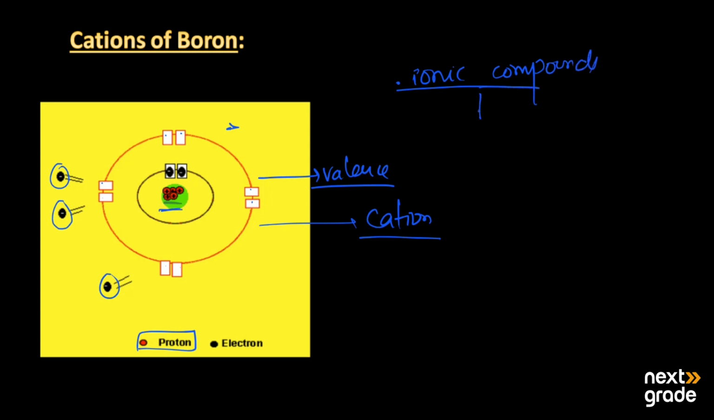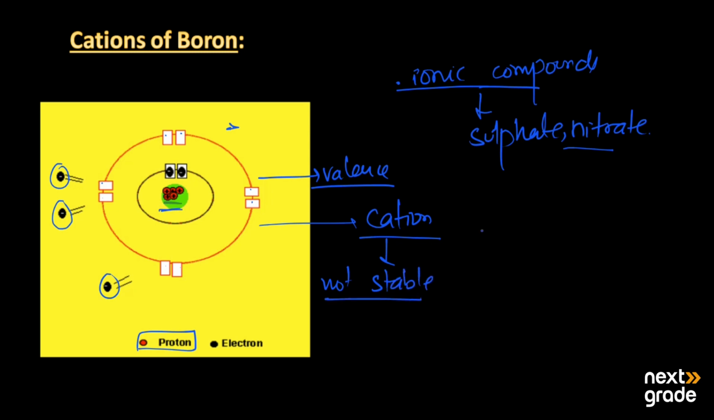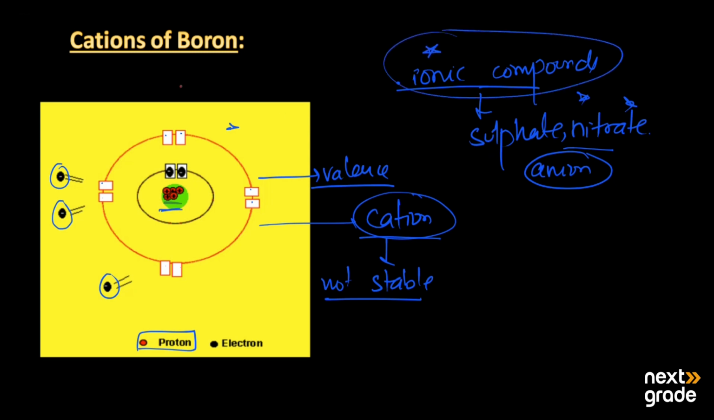And what are these elements? Mainly sulfate, then nitrate and other anions, because boron does not form a stable cation. Its cation is not stable. So that's why it does not form ionic compounds with the other anions. Basically, sulfates and nitrates are mainly anions. As its cation is not stable, it does not form bonds with the anions as ionic compounds. So that's why it is mainly non-metallic in behavior.